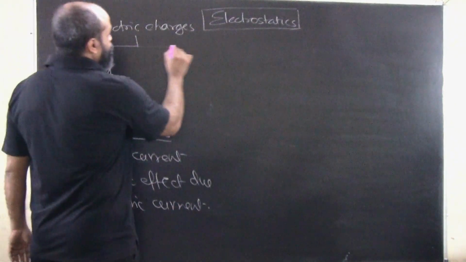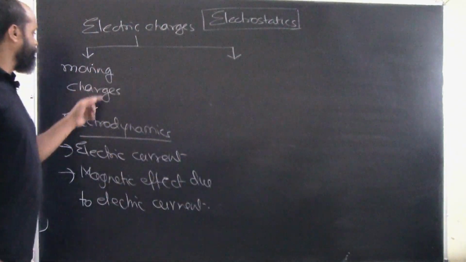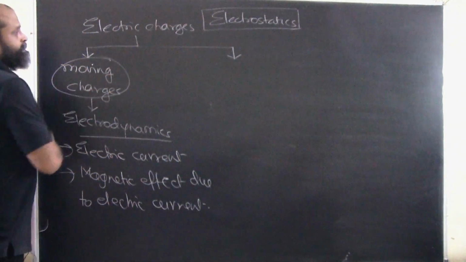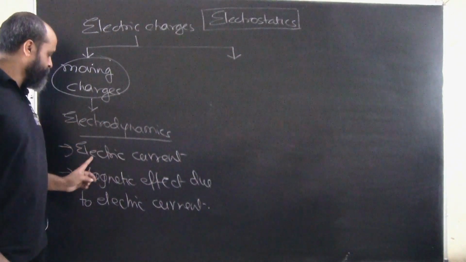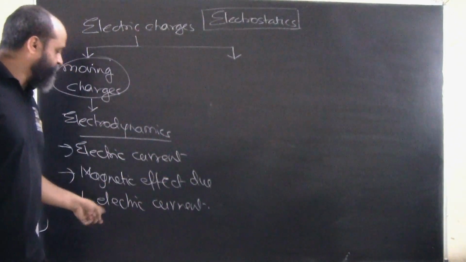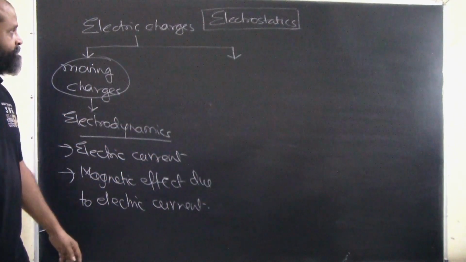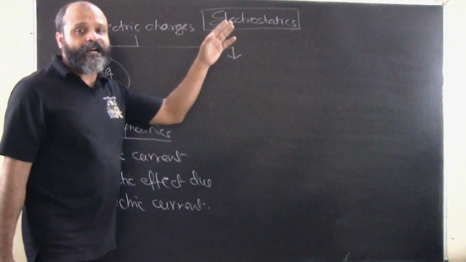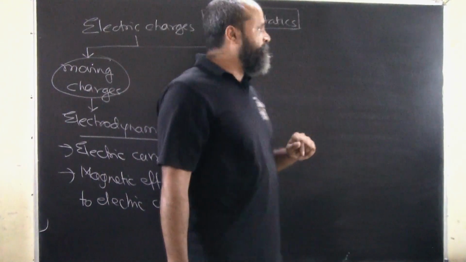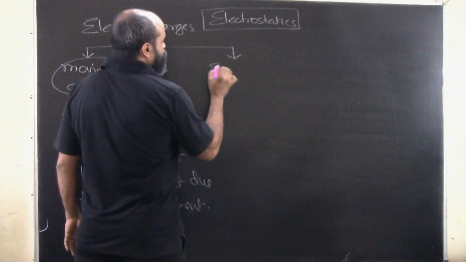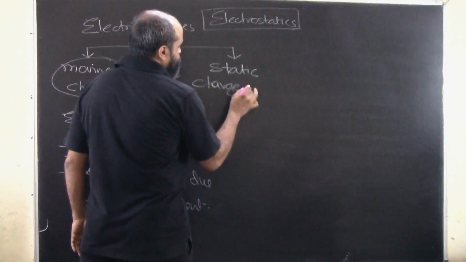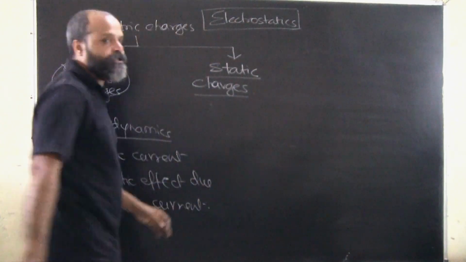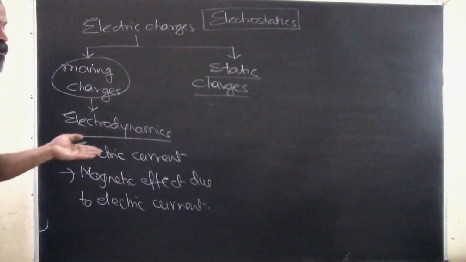In the same way, when we talk about moving charges, these are basically electrodynamics, and electric current and the magnetic effect due to electric current are all phenomena of it. When we are talking about electrostatics, what do we mean by static charges? Static charges are charges which are stationary, which are not moving.